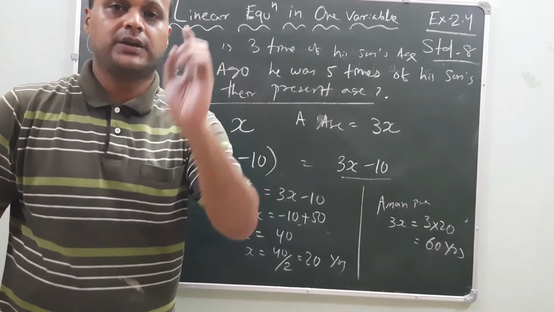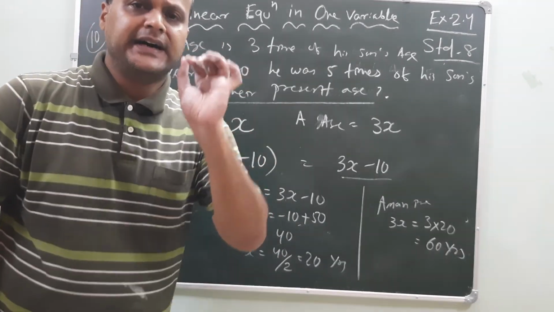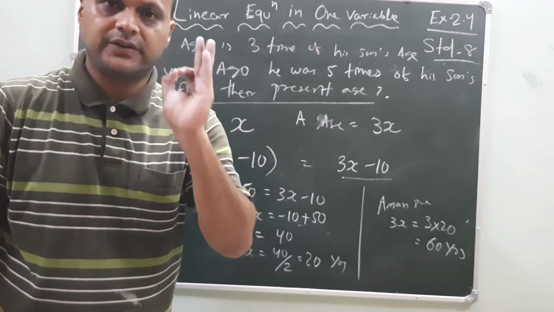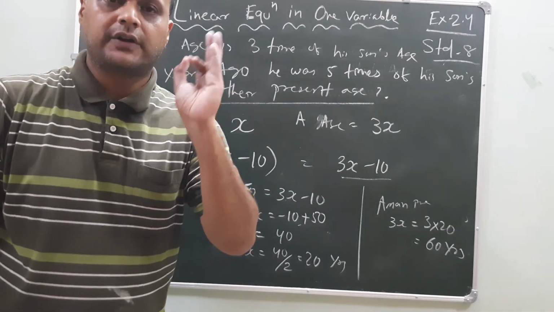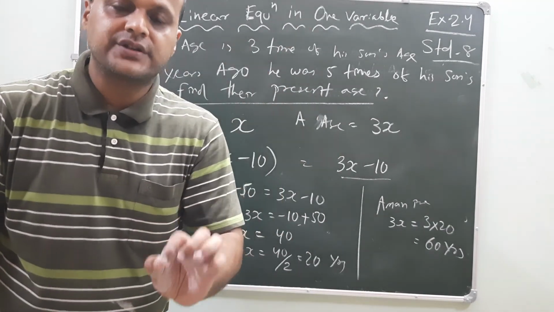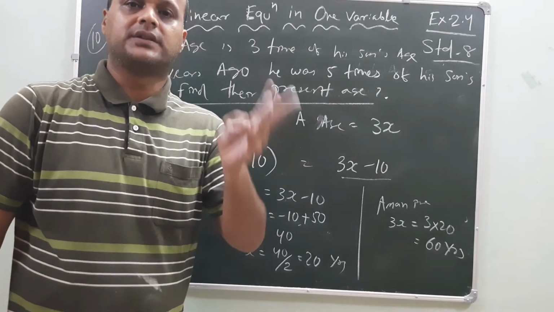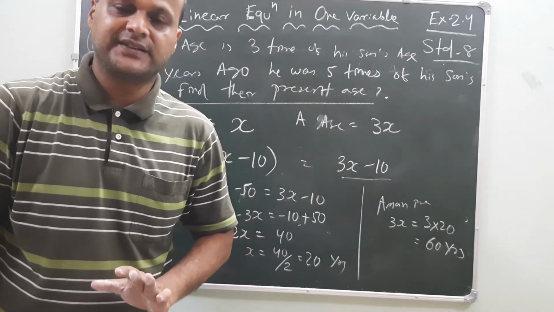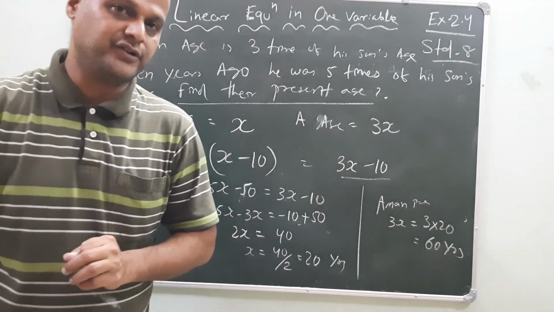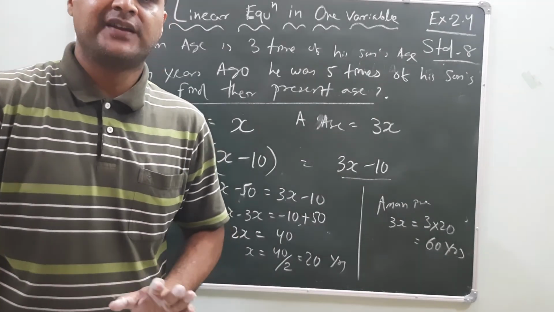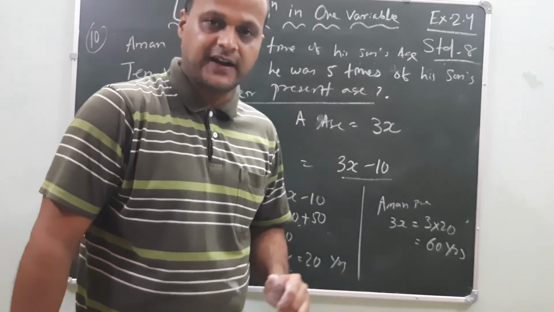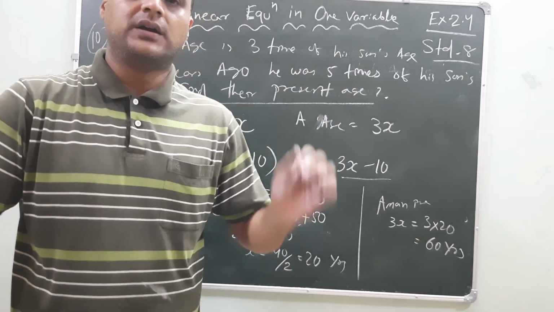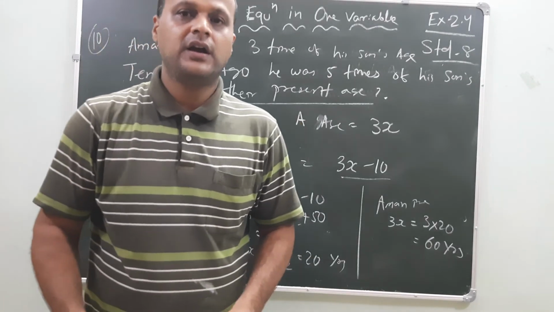So here the important points are what? Read the statement correctly. Understand it very carefully. After understanding that, form the equation in a correct manner. And the third one is what? Find the value step by step and get the value of the variable. So this is exercise 2.4 of standard 8, linear equations in one variable. Remember it, remember the fundas and do the answers.